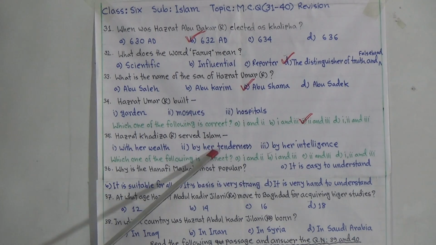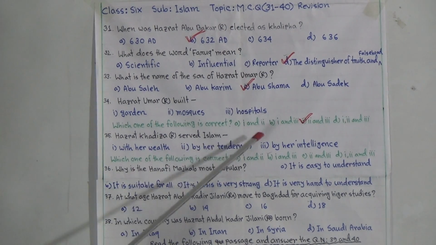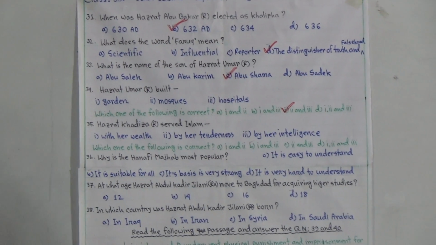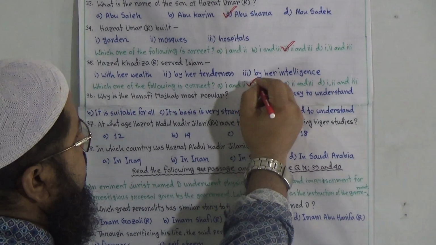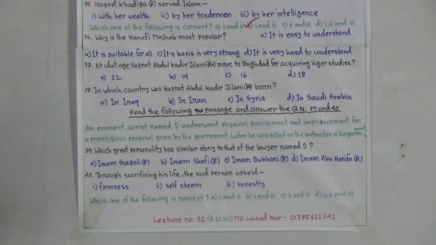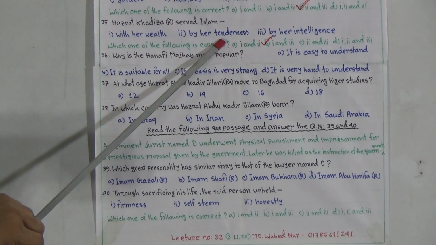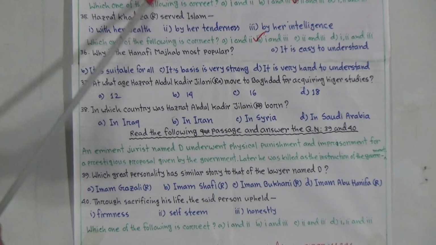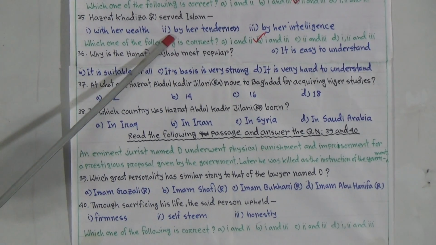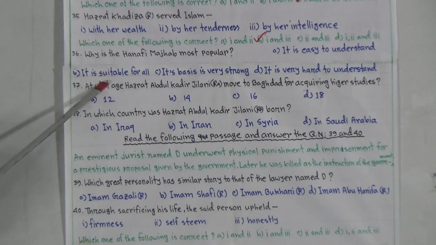So number 2 is not related to the question. So 1 and 3, B is the answer. Tenderness means emotion. Why is number 2 not the answer? Because tenderness means emotion, and there is no effect of emotion in Islam.